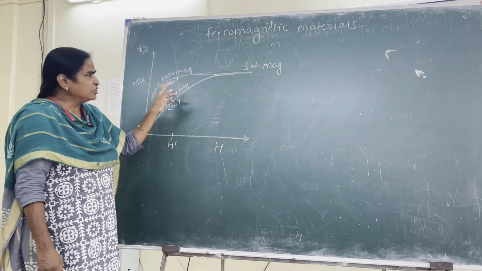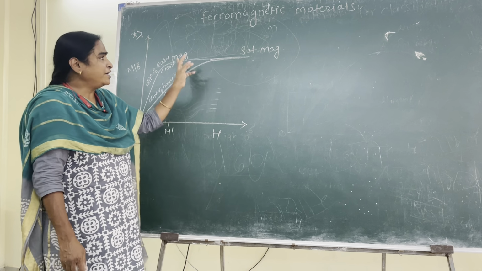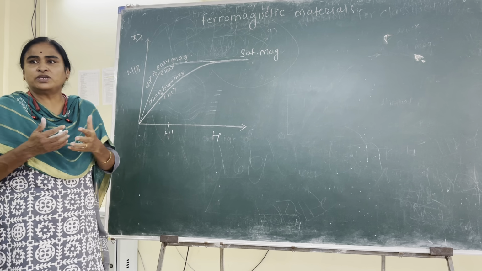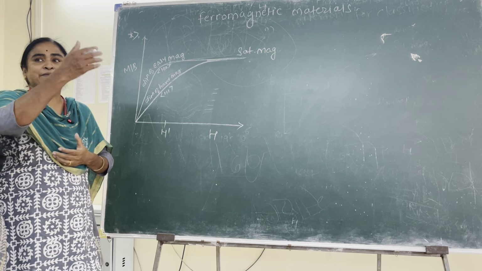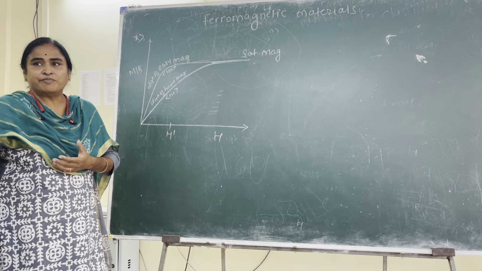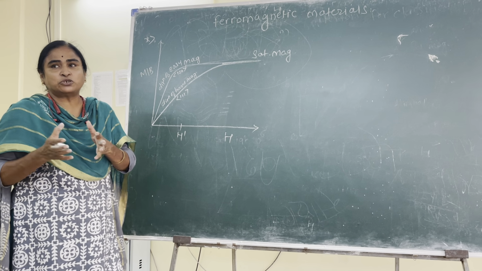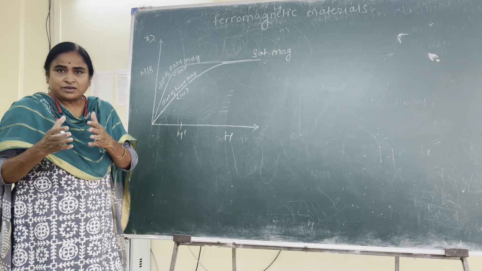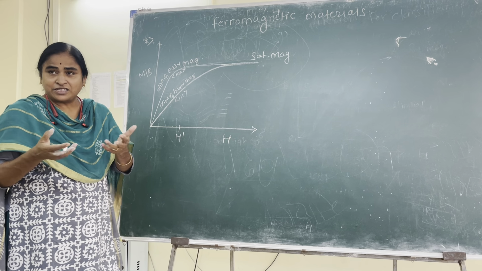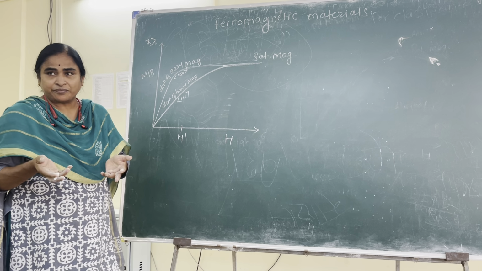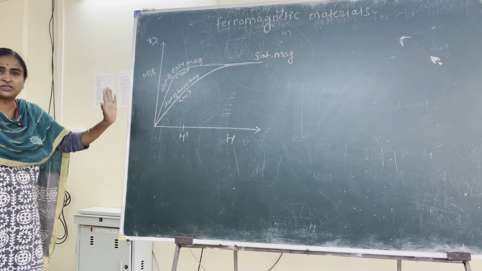Along both the directions, the substance can acquire saturation magnetization, but it is just like going to your home: you can go by the main road, or you may have certain shortcuts. When you go by a shortcut, you will require less effort and less time, and you will reach your destination. It is also the same situation within the ferromagnetic substance.